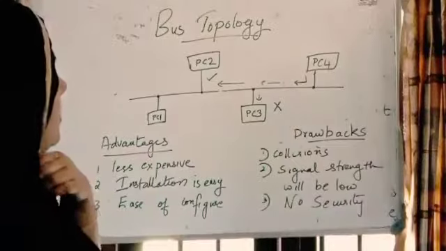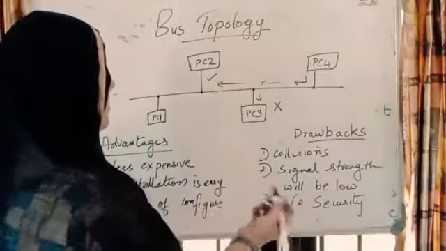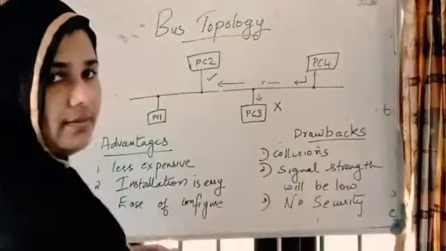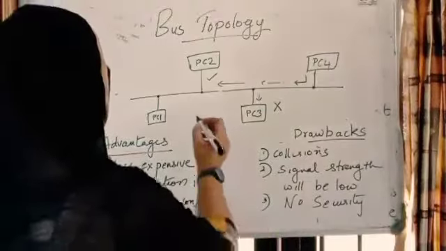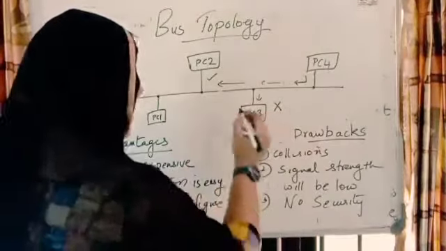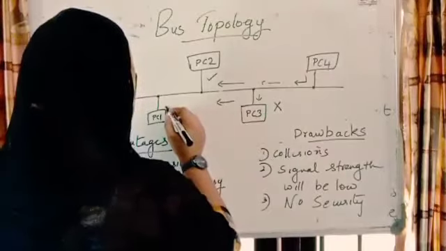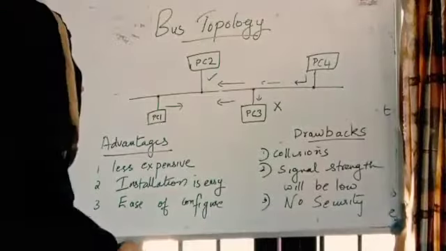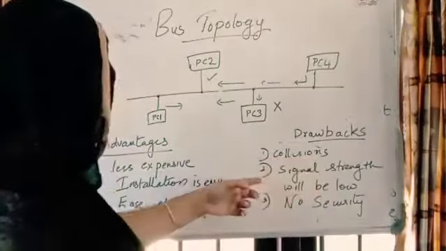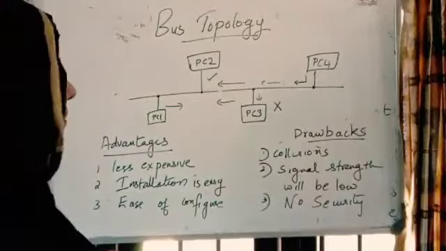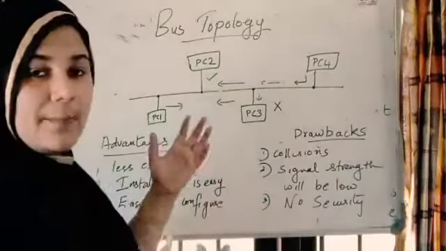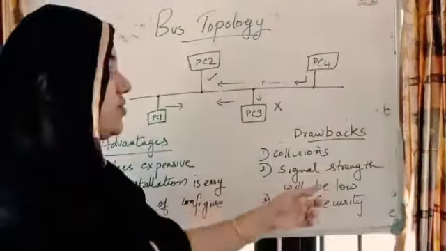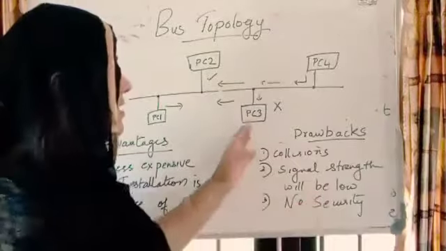Okay, so in this case many drawbacks are there. Just see here, collision will happen. The messages will collide. Suppose at a time PC3 is sending this way, and PC1 is sending to this side. So the collision will happen. This is one drawback. Next, signal strength will be low. What is the meaning of that? If it is a long cable in which many computers are connected, the signal strength will be low. That is the second drawback.